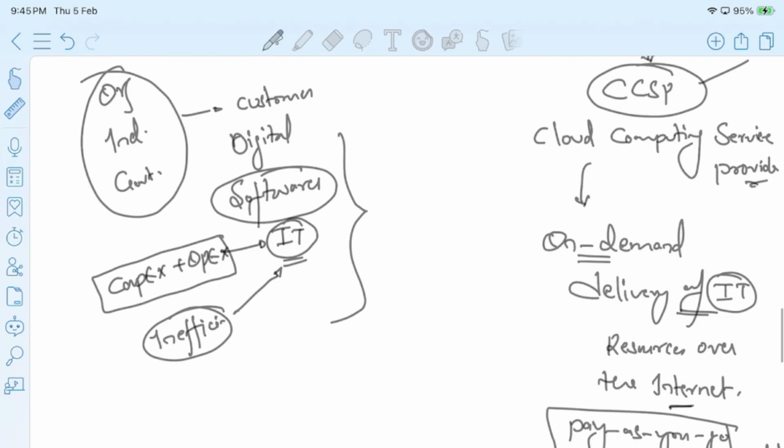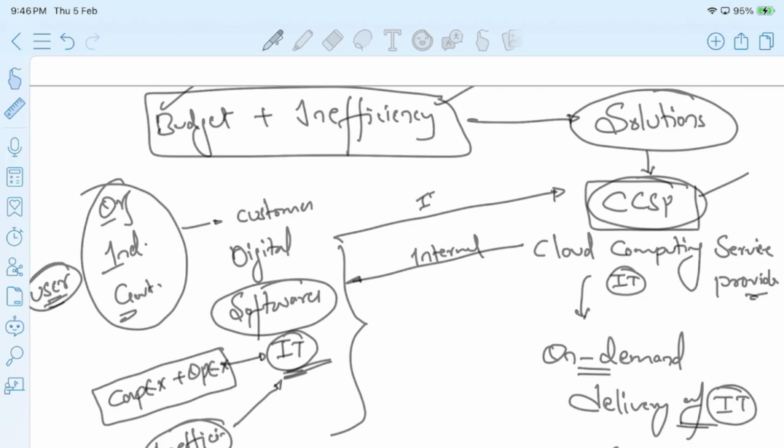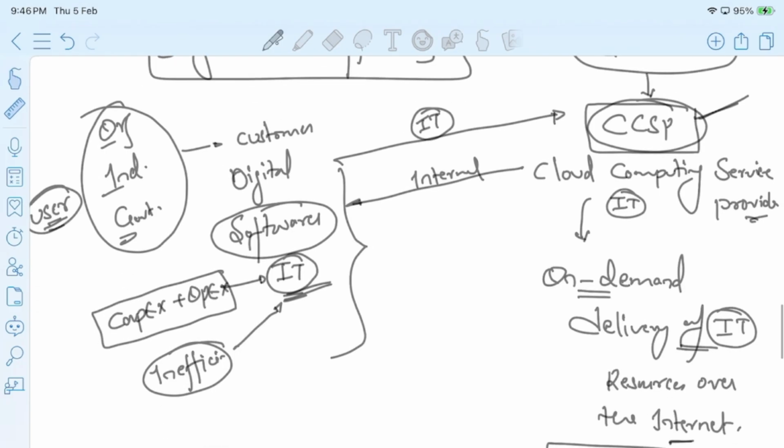What do you mean by this? It means whenever any user is in demand of IT resources, they can approach these cloud computing service providers. They are ready to provide these services. They are ready to provide their IT resources to the users over the internet. It means whenever any user, it might be a top MNC company or any individual or any startup, even the government, whenever they require any IT resources, they can approach the cloud computing service provider. Now they are ready to provide their IT resources to you over the internet, right?